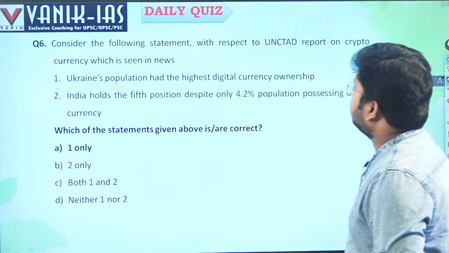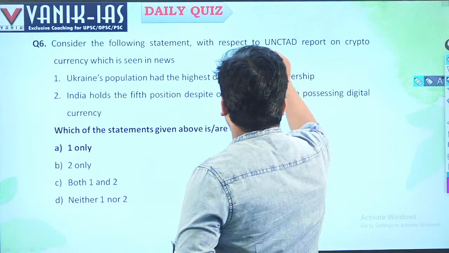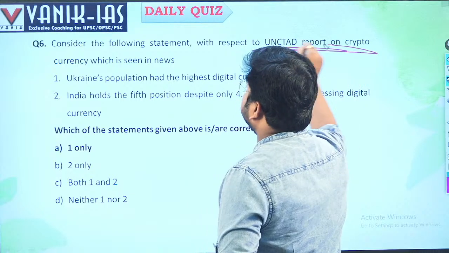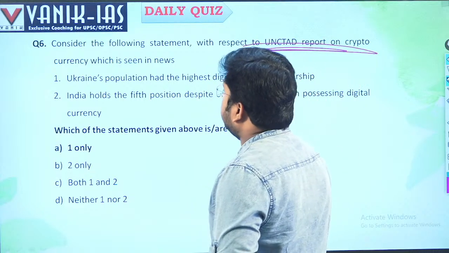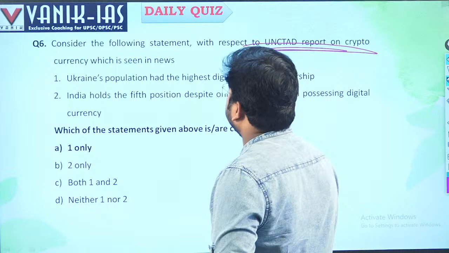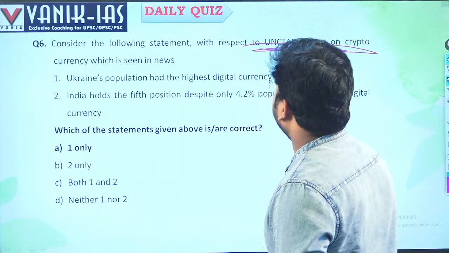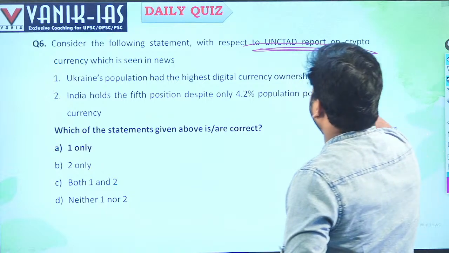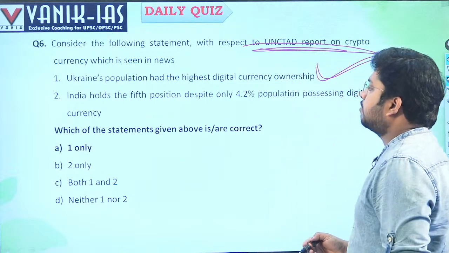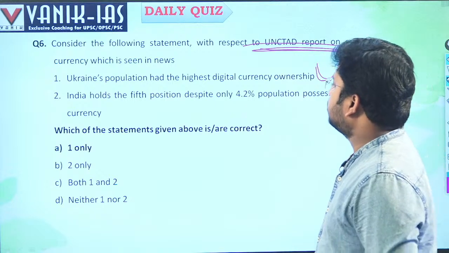Consider the following statements with respect to the UNCTAD report. The UNCTAD report on cryptocurrency is in the news, right? It is a United Nations report. Ukraine's population had the highest digital currency ownership. Yes, Ukraine has the highest digital currency ownership.